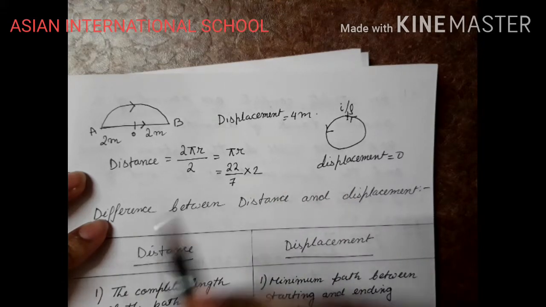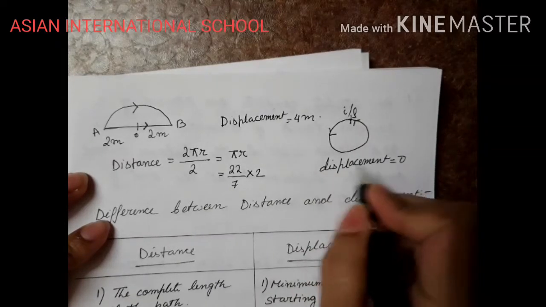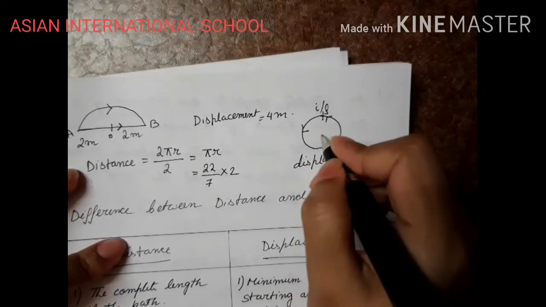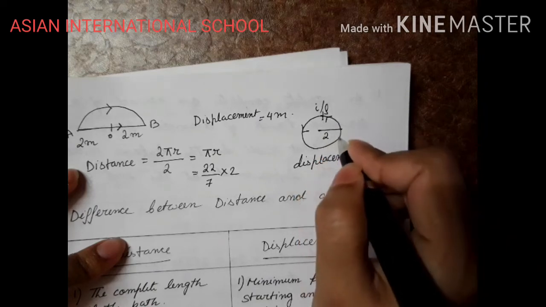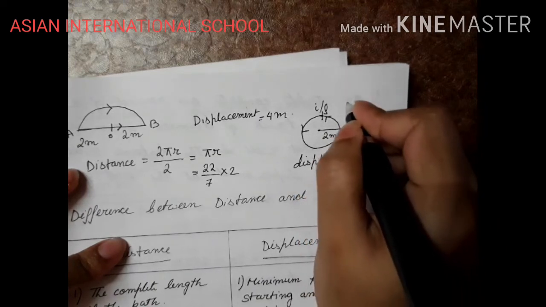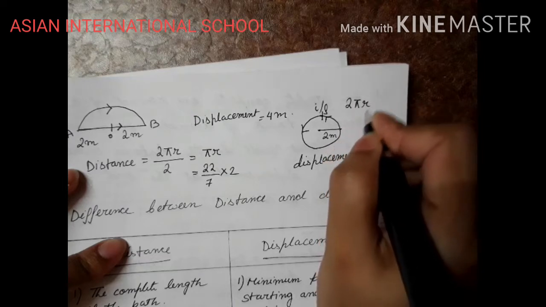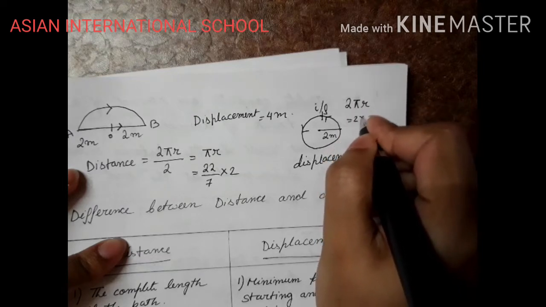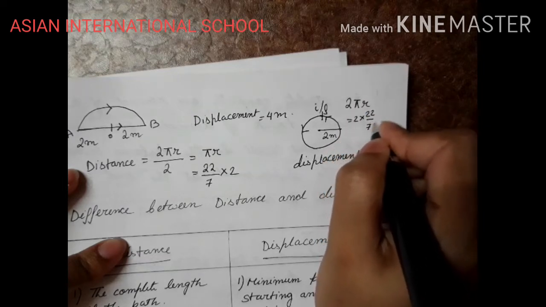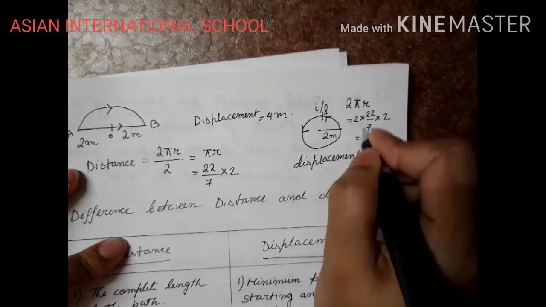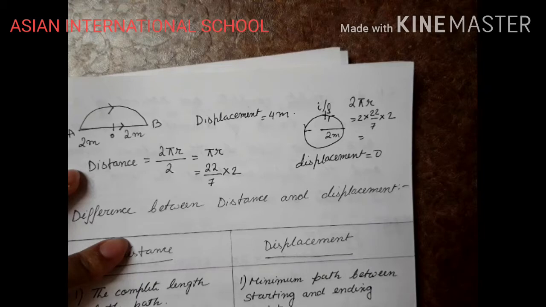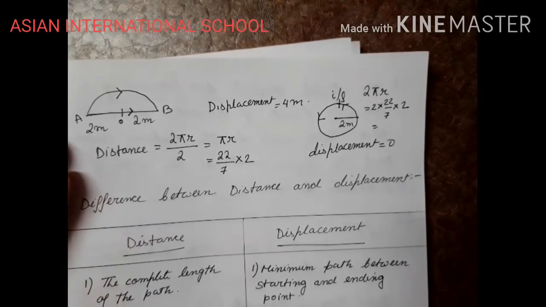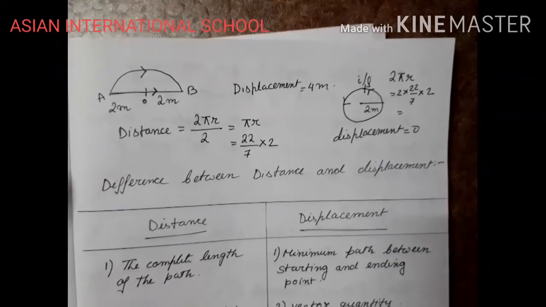Okay. So, displacement is 0 in this case, and how much will be the distance covered? Let us take the radius as 2 meter. So, the full circumference is your distance covered. Okay. So, 2 into 22 by 7 into r. So, if you solve it, you will get the total distance which is covered by this body. Okay. And while doing the sums, be careful about the units.